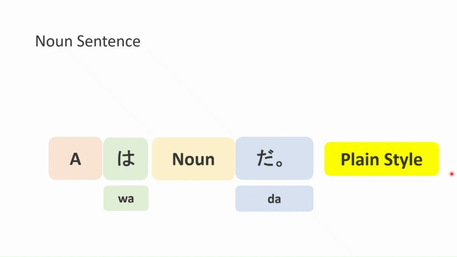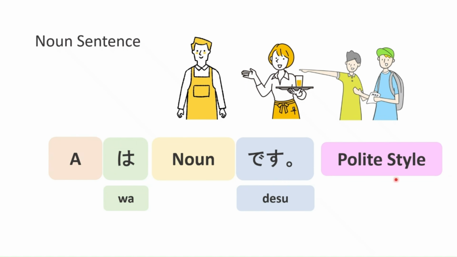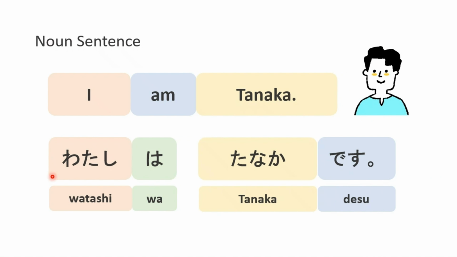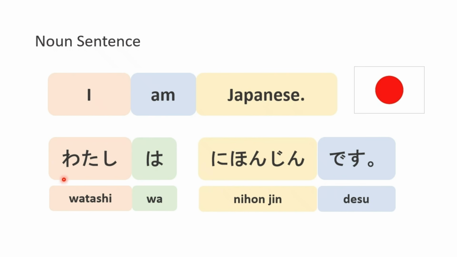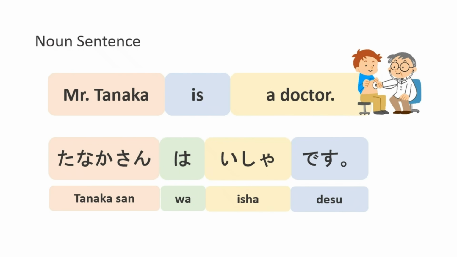When talking to people you don't know in a shop, restaurant, or while traveling, people usually use polite style. So let's use です when learning for the first time. Let's look at some examples. I am Tanaka. 私は田中です。I am Japanese. 私は日本人です。This is sushi. これは寿司です。Mr. Tanaka is a doctor.